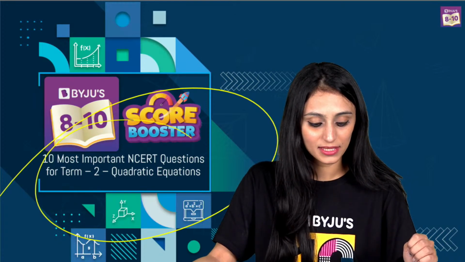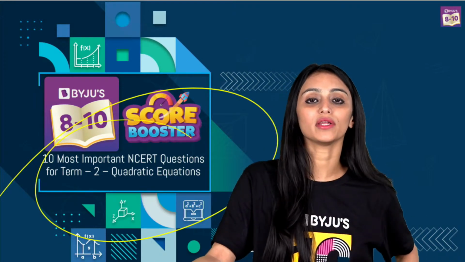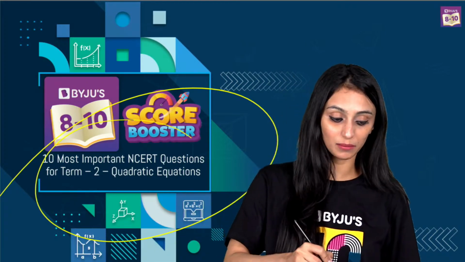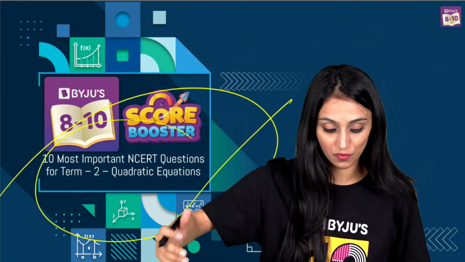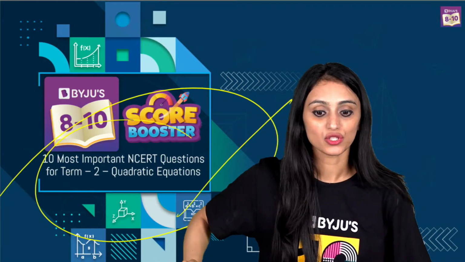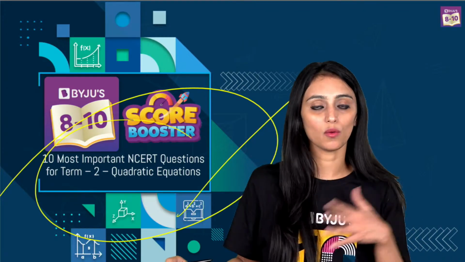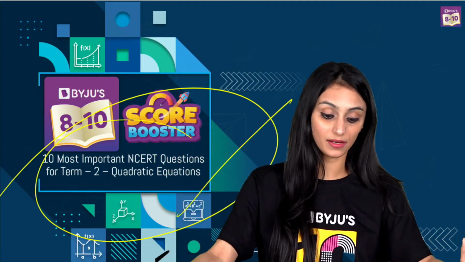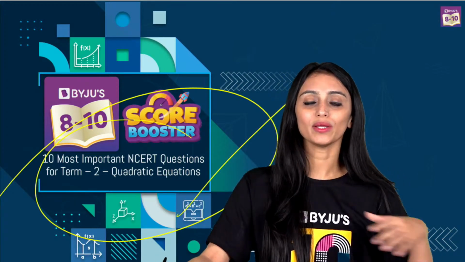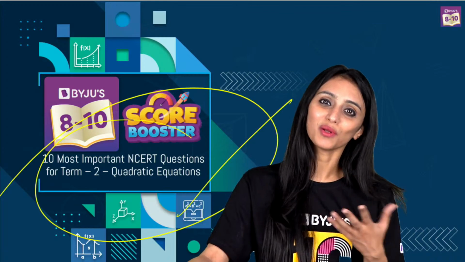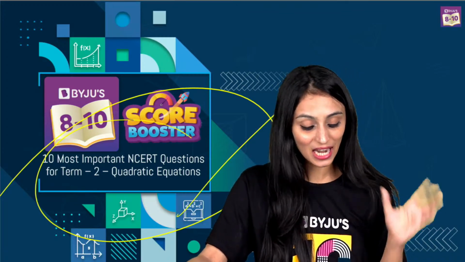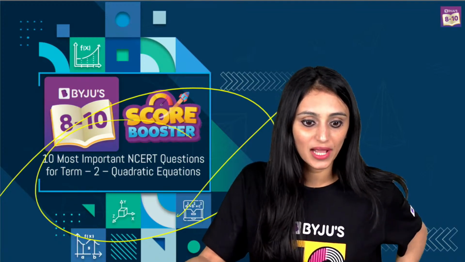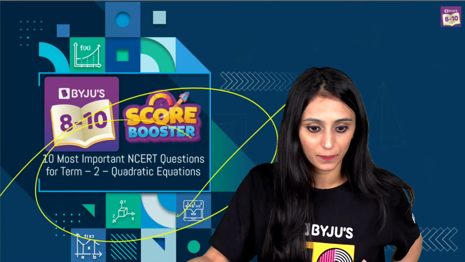We have it for all the chapters? Yes. Basically, we're running a series and we're covering the important questions for every chapter. We have done arithmetic progressions till now, and today I'll be discussing 10 most important questions for quadratic equations. Those who are done with the NCERT, now few days are left for the exams, right? Still, we have got ample time, like 45 days. So what I would suggest, instead of doing the entire NCERT again, obviously it gets monotonous doing the same questions again and again, you can just do the important ones. This will help you a lot and it will save a lot of time as well.